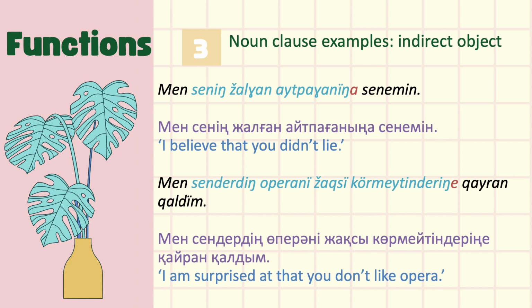In these examples, the noun clauses сенің жалған айтпағаныңа, that you didn't lie, and сендердің операны жақсы көрмейтіндеріңе, that you don't like opera, serve as indirect objects to the main verbs сен, to believe, and қайран қал, to be surprised, and thus the predicates жалған айтпағаныңа and жақсы көрмейтіндеріңе take the dative case а and е at the end.